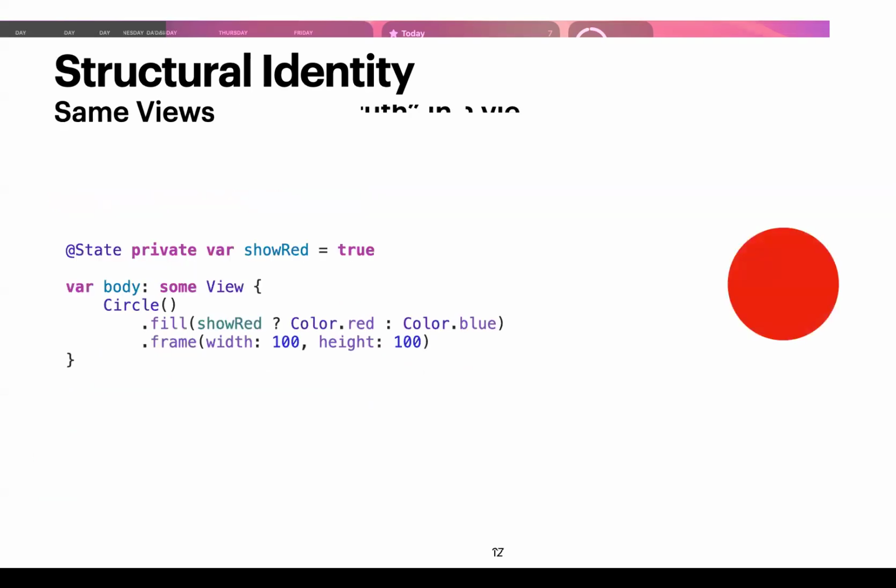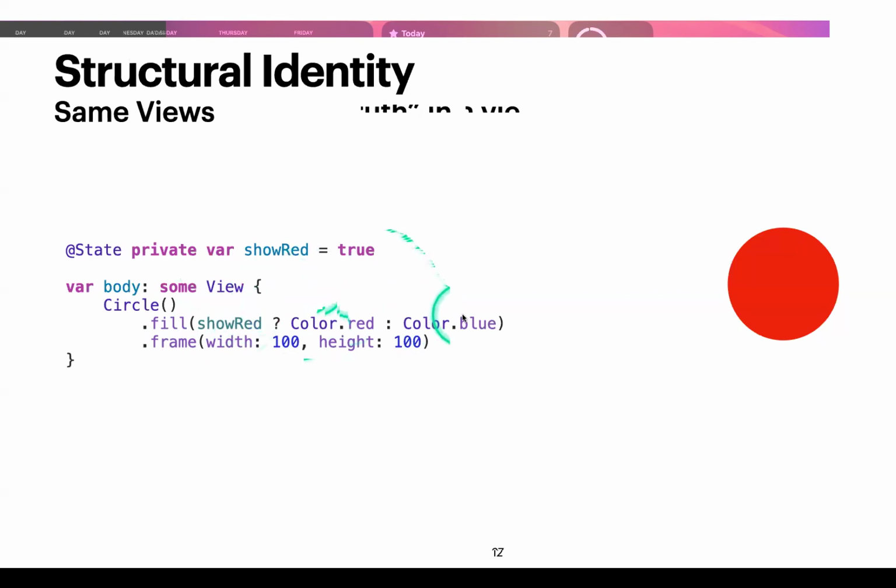Now let's take a look at the same example, but instead of having two separate different identities, two separate views, we're going to have just a single view. And instead of having two separate views, we're just conditionally changing the fill color of the circle. So this syntax right here with the question mark and colon, that is what we call a ternary operator. So this is a really condensed if-else statement. So what we're saying here is that if showRed value is true, we show the color red. If it's false, we show the color blue.